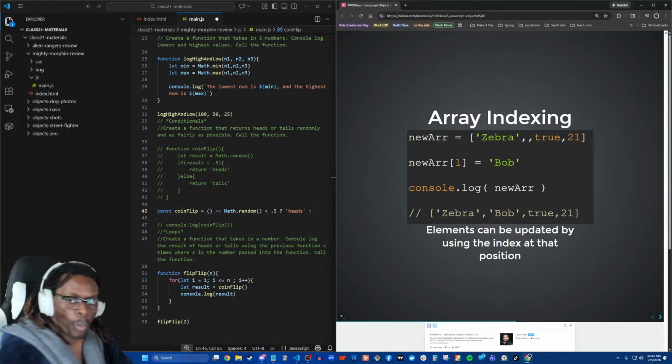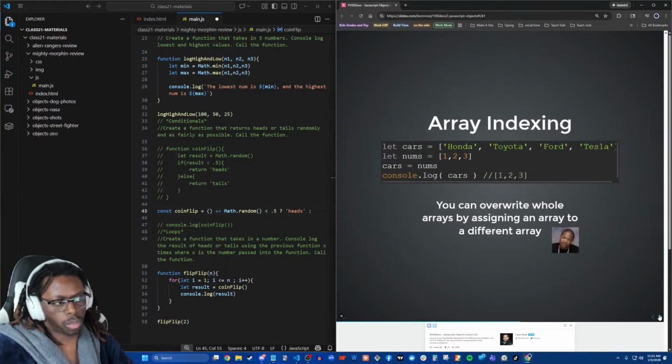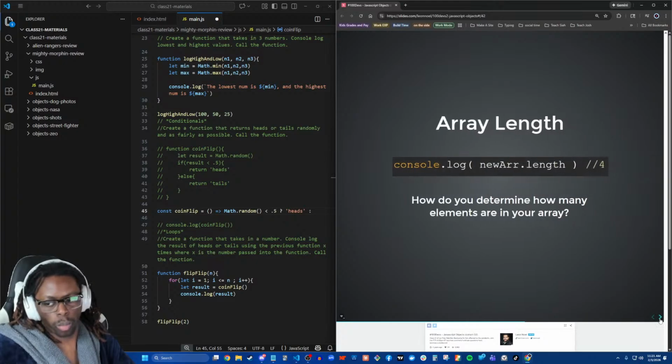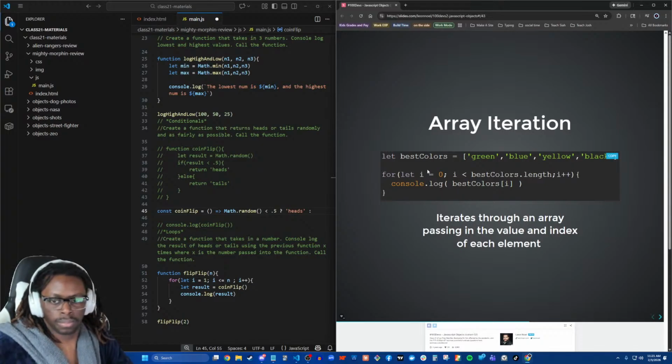We can also iterate through arrays where we're trying to pull each value out of an array. We saw a simple way of using a for loop, right? With a for loop, we can just grab a number and count from 0 to some number. And we can use that number to pull values out of the array. So I start my increment of I at 0. And that's because the very first time I want this to run, right?